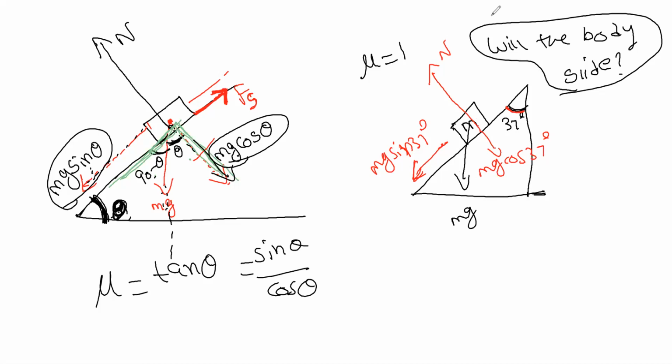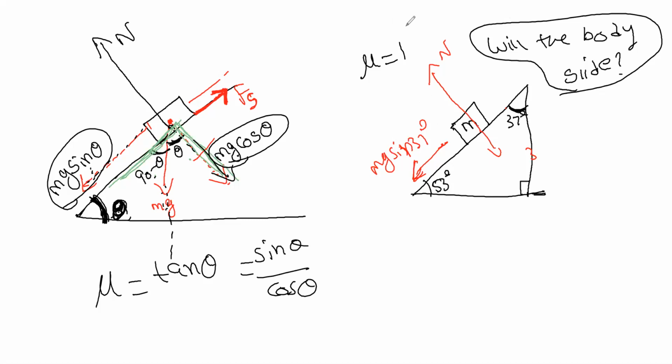Oh, yeah. You are seeing this 37. That's why I told you to correlate with the previous question. Here they give 37 over here, right? But we studied theta at the bottom, not at the top. Always you have to take the angle at the bottom. Don't take upwards. If you take upwards, you have to derive again. It's not needed. So this is 37, this is 90. What will be this angle? 53, right?